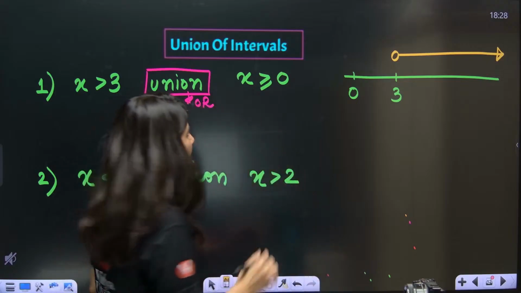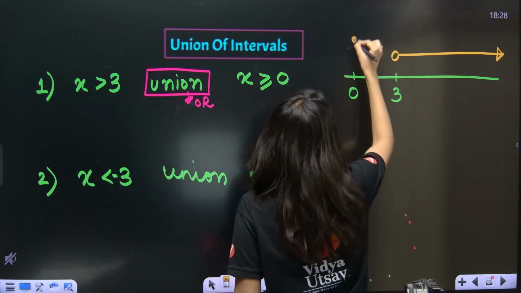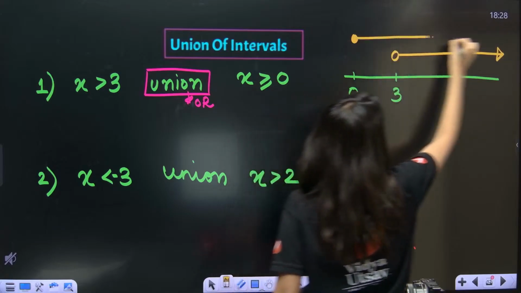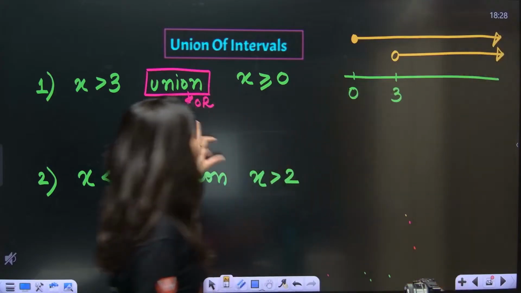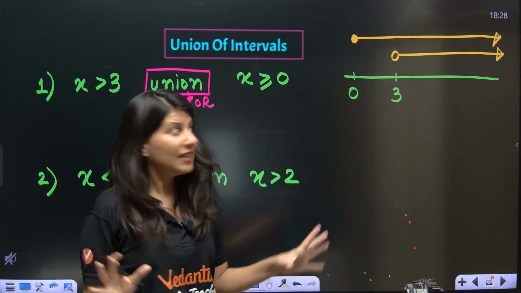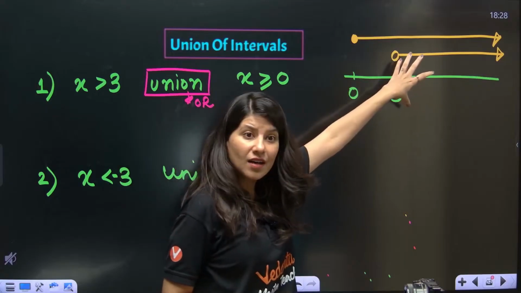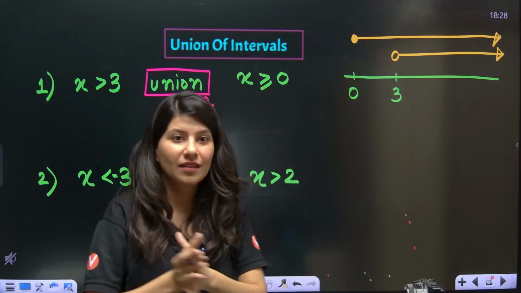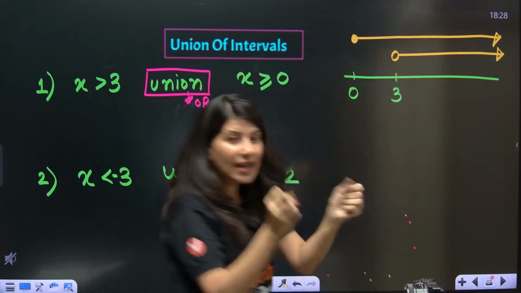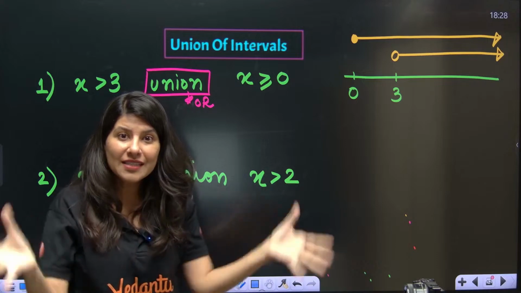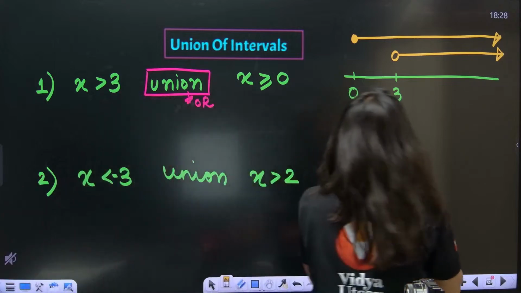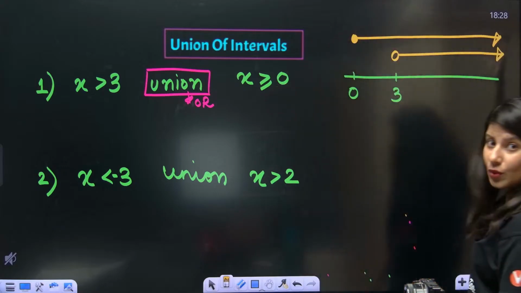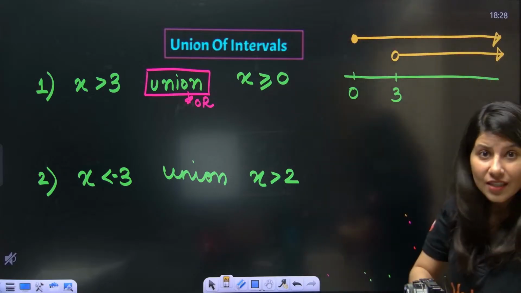All right, everybody. Now this is 0, solid circle, on 0 to infinity. Now union means lenient. Taking this also and taking this also and combining. Union means combining, okay. So if you want to combine, you'll be like, okay, this is saying 0 to infinity. So you need to take 0 to infinity in your answer.